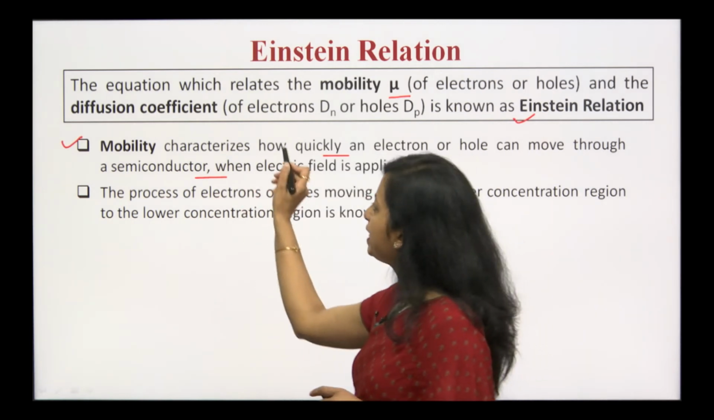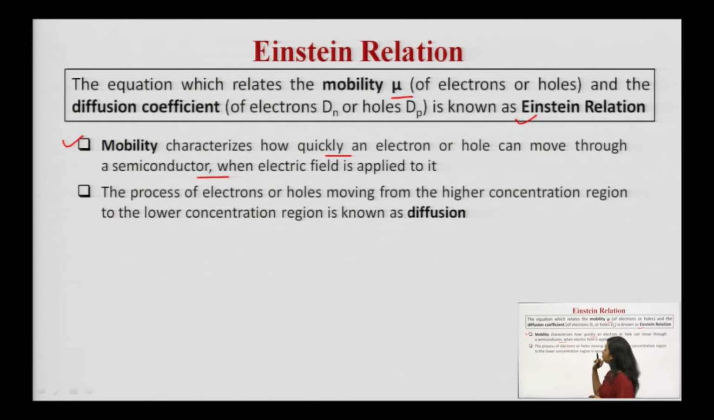It means mobility characterizes that particular movement, and the process of electrons or holes moving from the region of higher concentration to the region of lower concentration is known as diffusion. So, I am just going to tell you all the pointers via which we are going to derive that Einstein equation. I hope now this diffusion process is also clear. Diffusion is a process of moving from a higher concentration region to a lower concentration region, and mobility is how quickly charge carriers are moving.